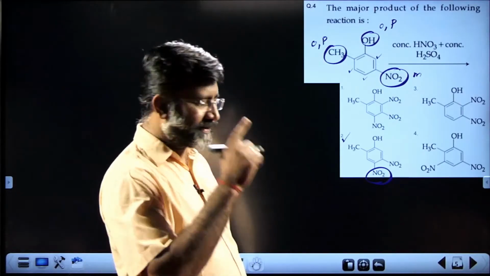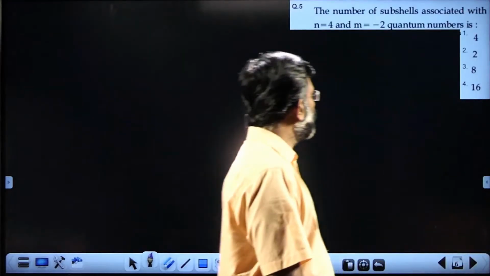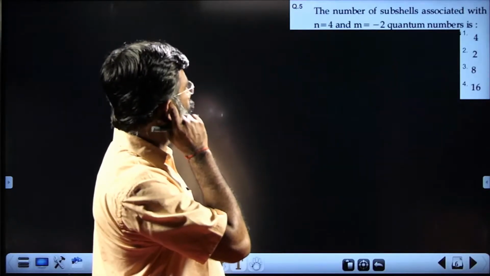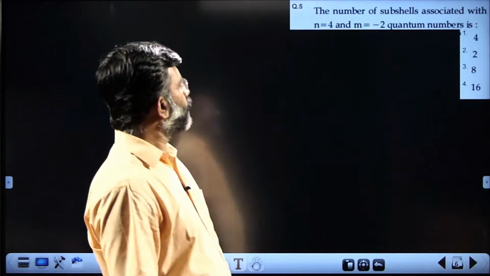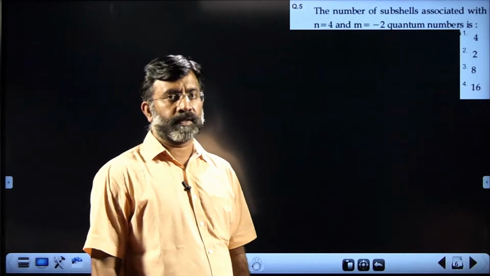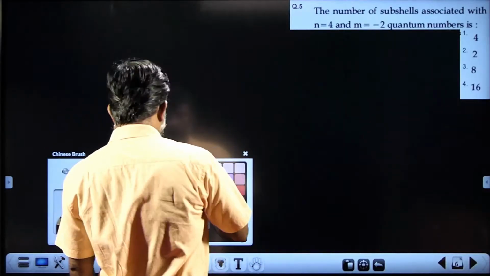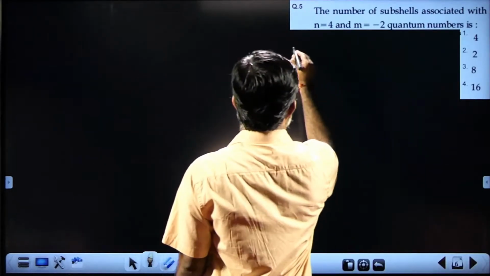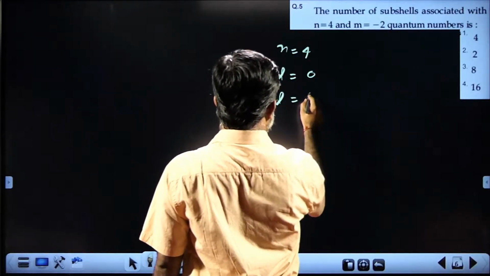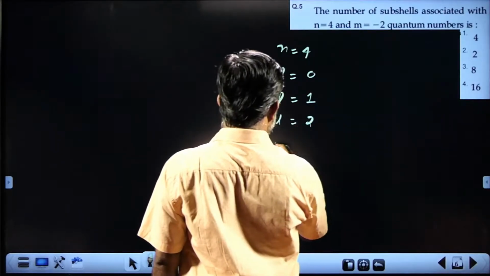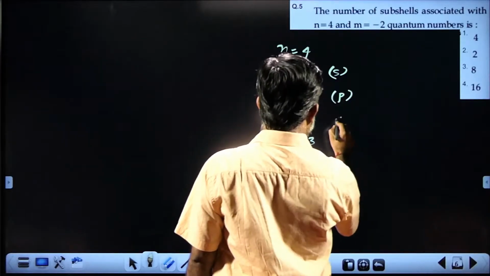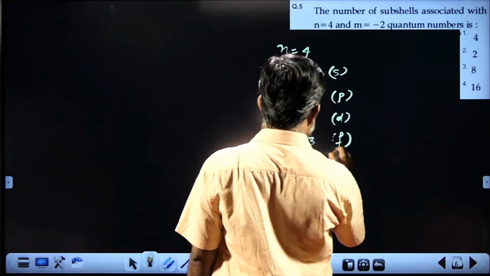Okay. Next question. The number of subshells associated with the n equal to 4 and m equal to minus 2 quantum numbers. You are well aware that when n equal to 4, there can be l equal to 0, l equal to 1, l equal to 2, l equal to 3. It is s subshell, p subshell, d subshell and f subshell.